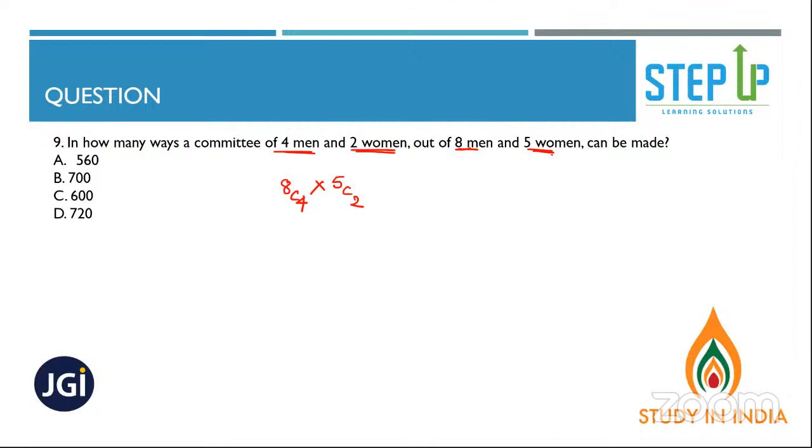From 8 men, we need to select 4 men, so 8C4. From 5 women, we need to select 2 women, so 5C2. And it has to be one committee, that's why we multiply. Yeah, I will multiply these two, because there is only one such case. So that's why I'll multiply.